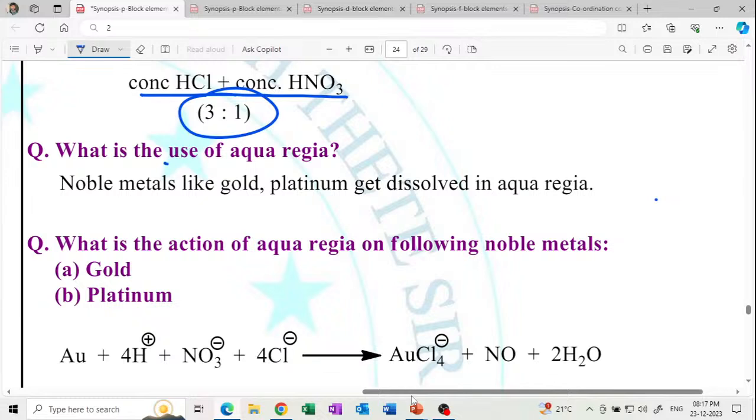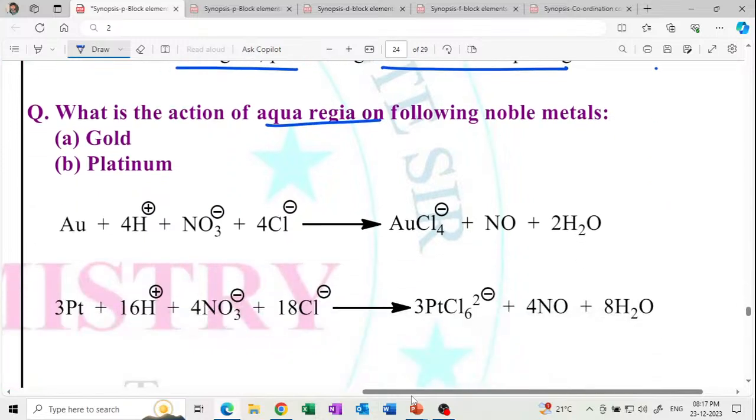Noble metals dissolve in aqua regia. What is the action of aqua regia on the following metals? Write the reactions, very important reactions. NO is formed. At least you should be able to write the reactions.